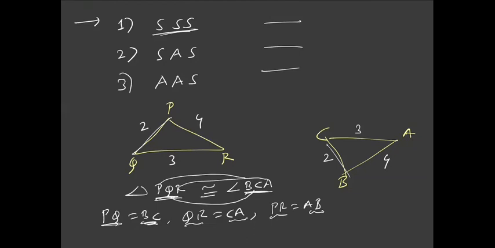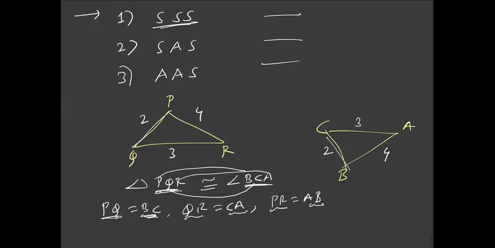Okay. Now, since these triangles are congruent, and this is the symbol for congruence, I can say that the corresponding angles are equal. What do you mean by corresponding angles? The angle opposite to the side of length 2 in triangle PQR is angle R, and the angle opposite to the side of length 2 in triangle ABC is angle A. So these two angles are equal. The angle opposite to the side of length 3 in triangle PQR is angle P, and the corresponding angle in triangle ABC is angle B. So these two angles are equal.